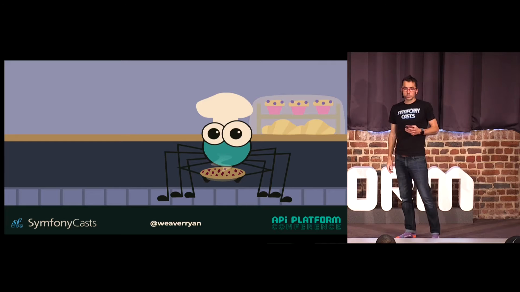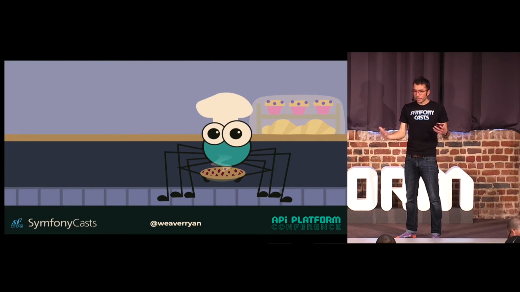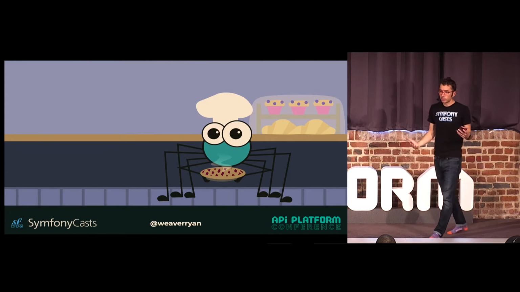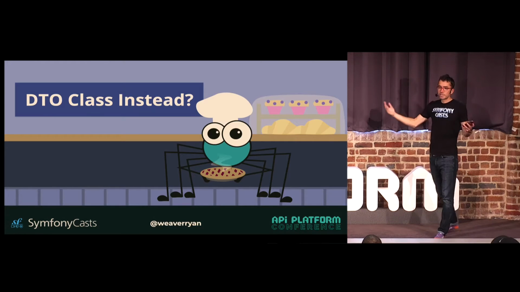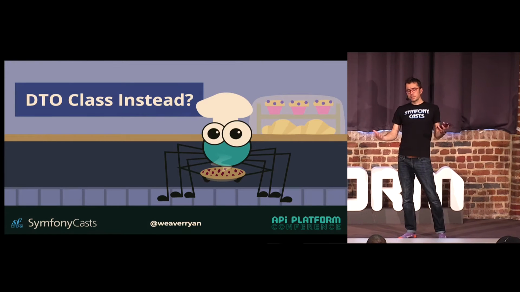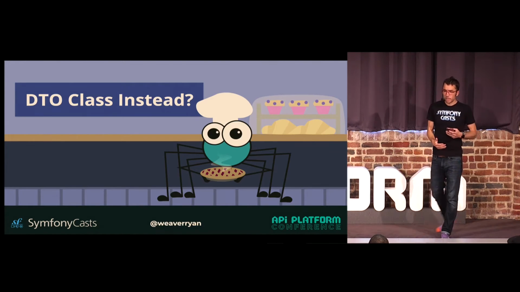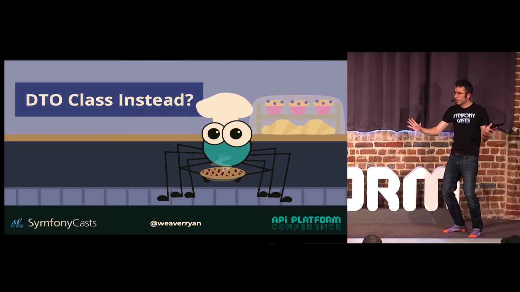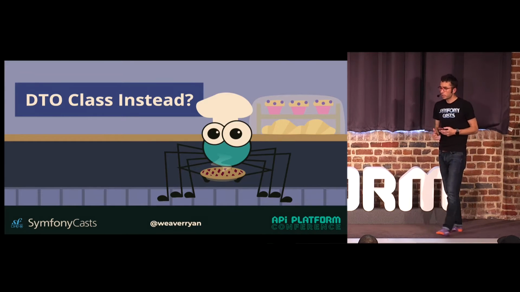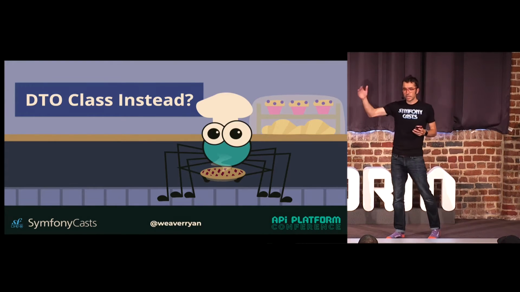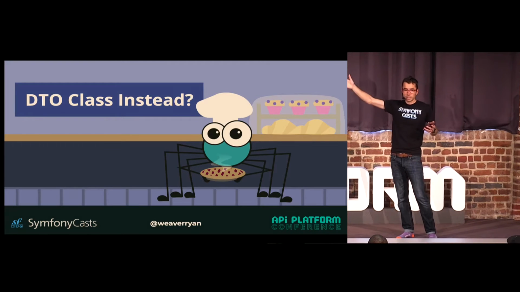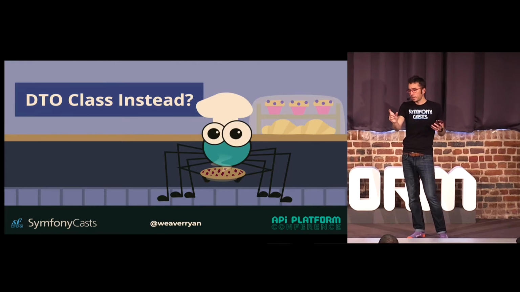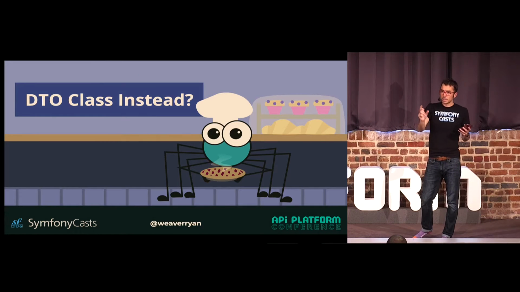So really, that's why it's so quick and fast to start with putting your API resource above your entity. But now Webby is thinking, but maybe instead of putting my API resource above an entity, even though it's so fast to get started, maybe I want to put it above a DTO instead. And by the way, we were talking before, DTO is a word that means many things.